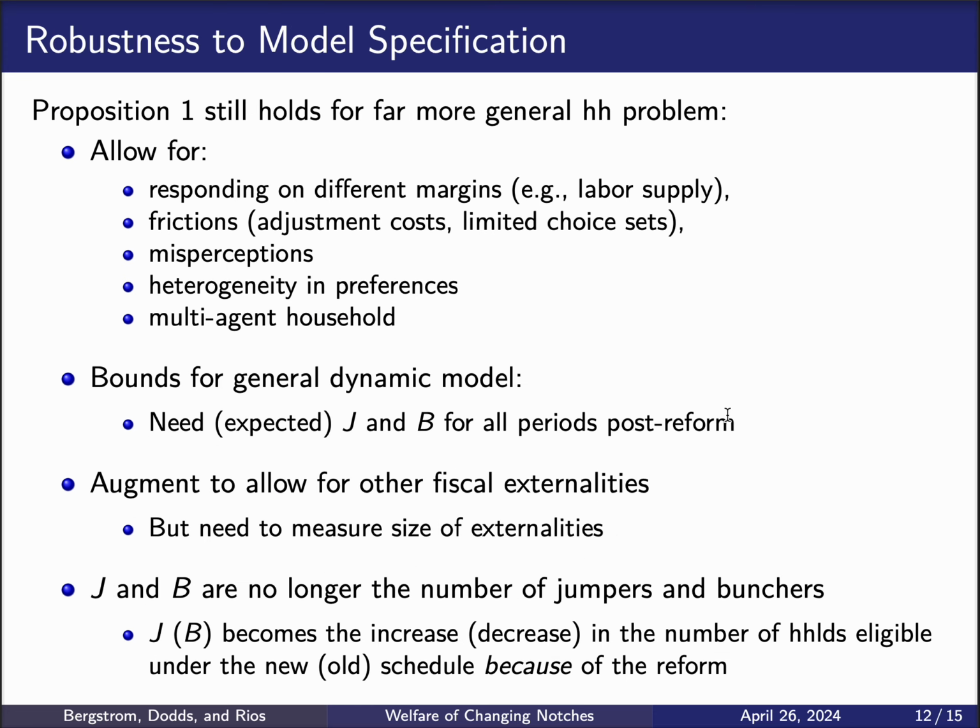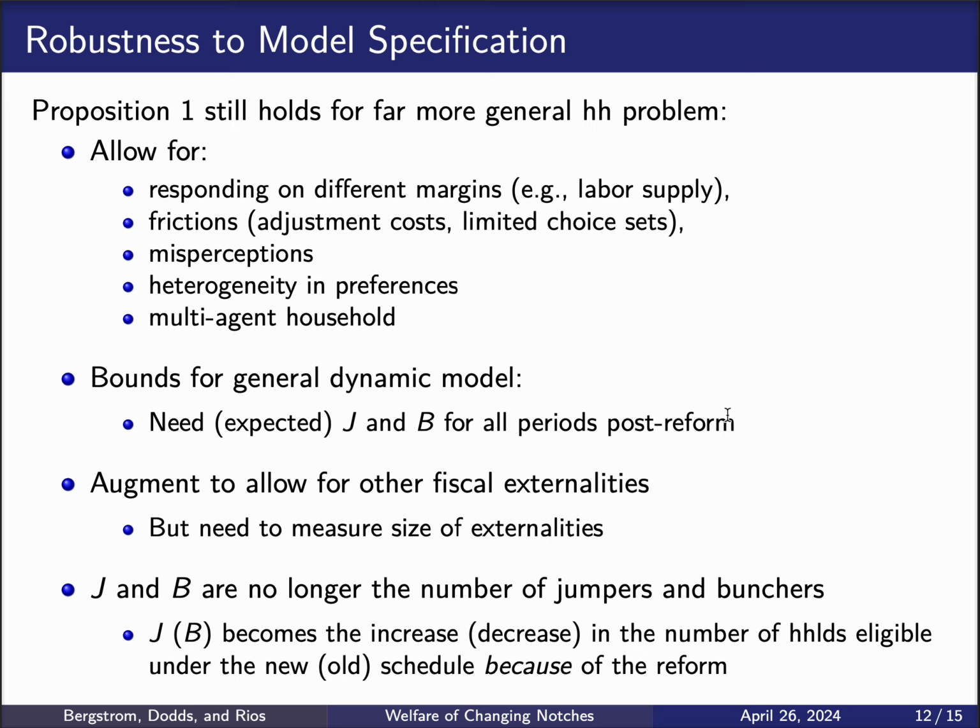Now, this proposition, even though we gave the intuition of this proposition in a simple misreporting model, is way more general than that, right? In particular, if we allow for households responding to different margins, like, for example, labor supply, frictions, misperceptions, heterogeneity in preferences, multi-agent households, the result is still going to follow through.